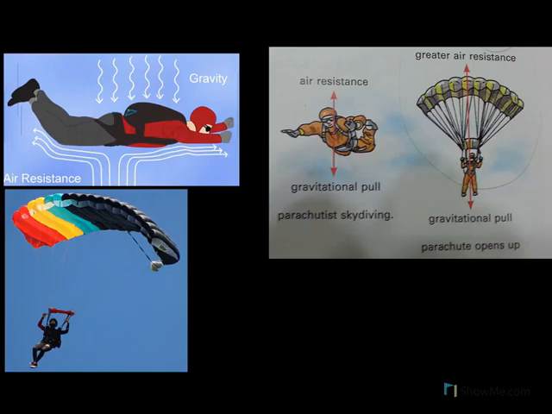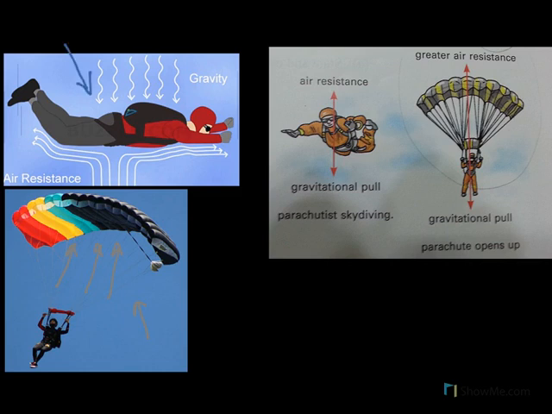The concept of air resistance can be very well explained in skydiving. If you notice, the skydivers, before they reach the earth, pull out their parachute, and because of this parachute, the air resistance increases. There is a resistance offered by air in the upward direction, and hence the person then falls very slowly to the earth.